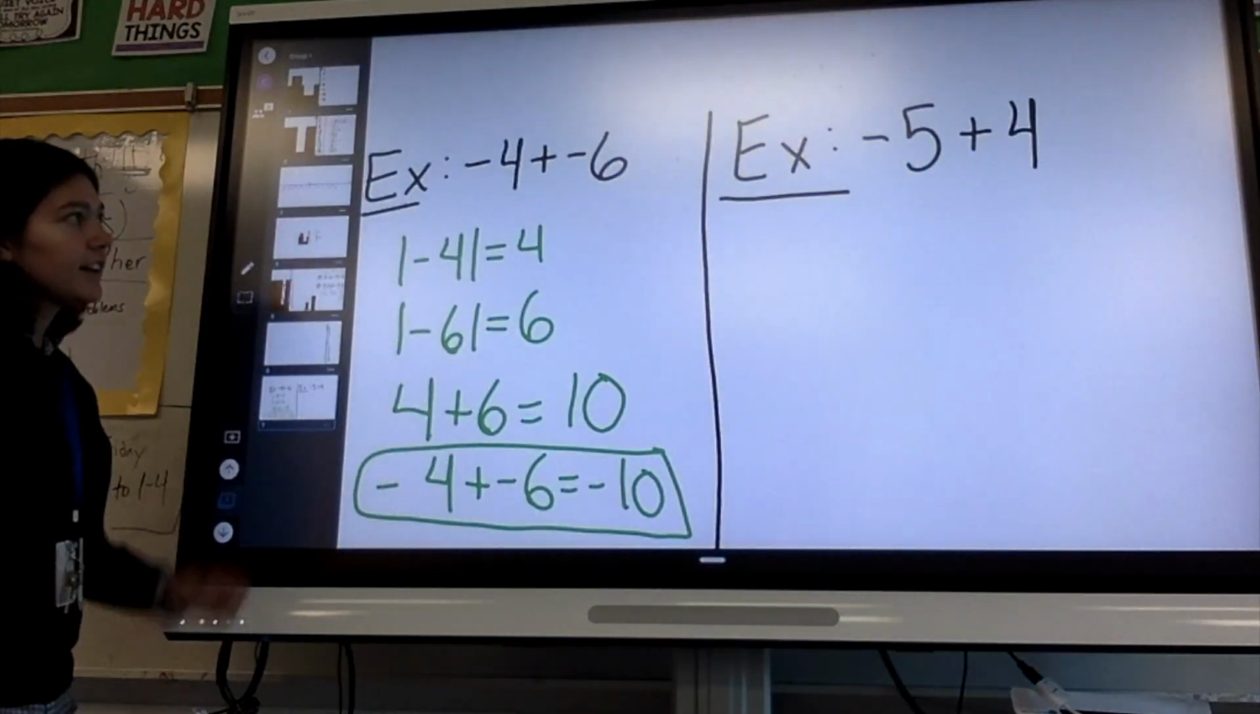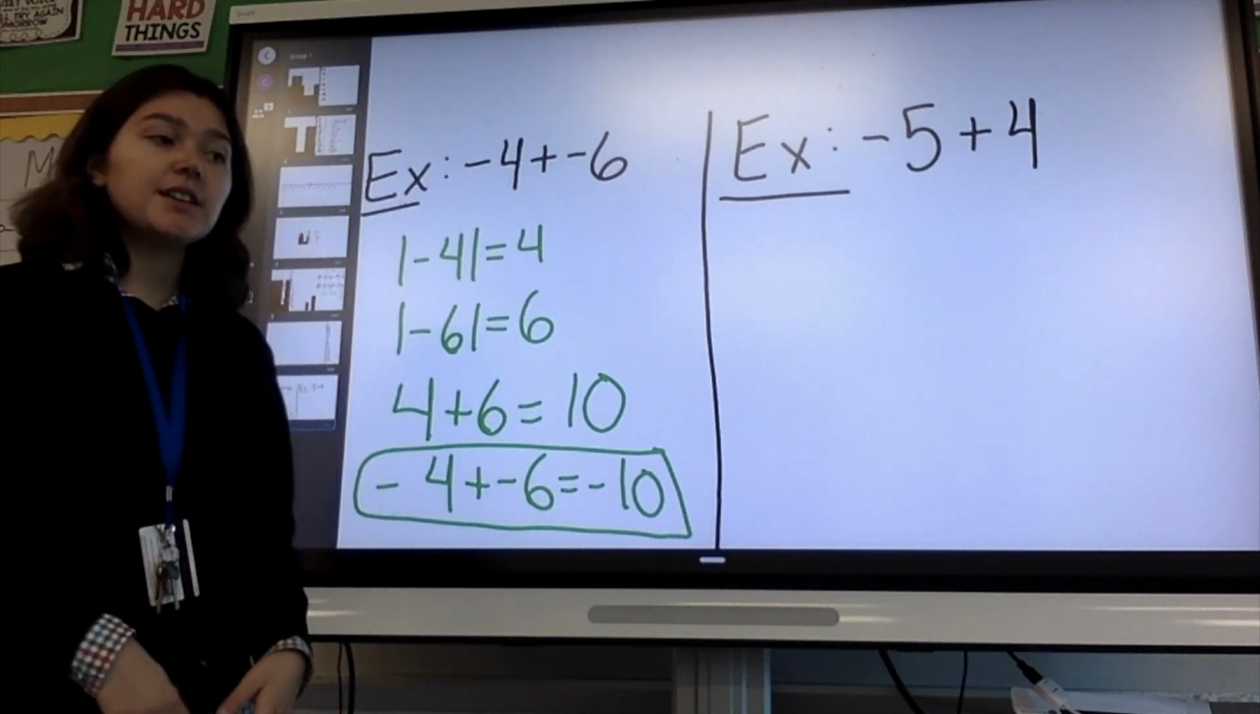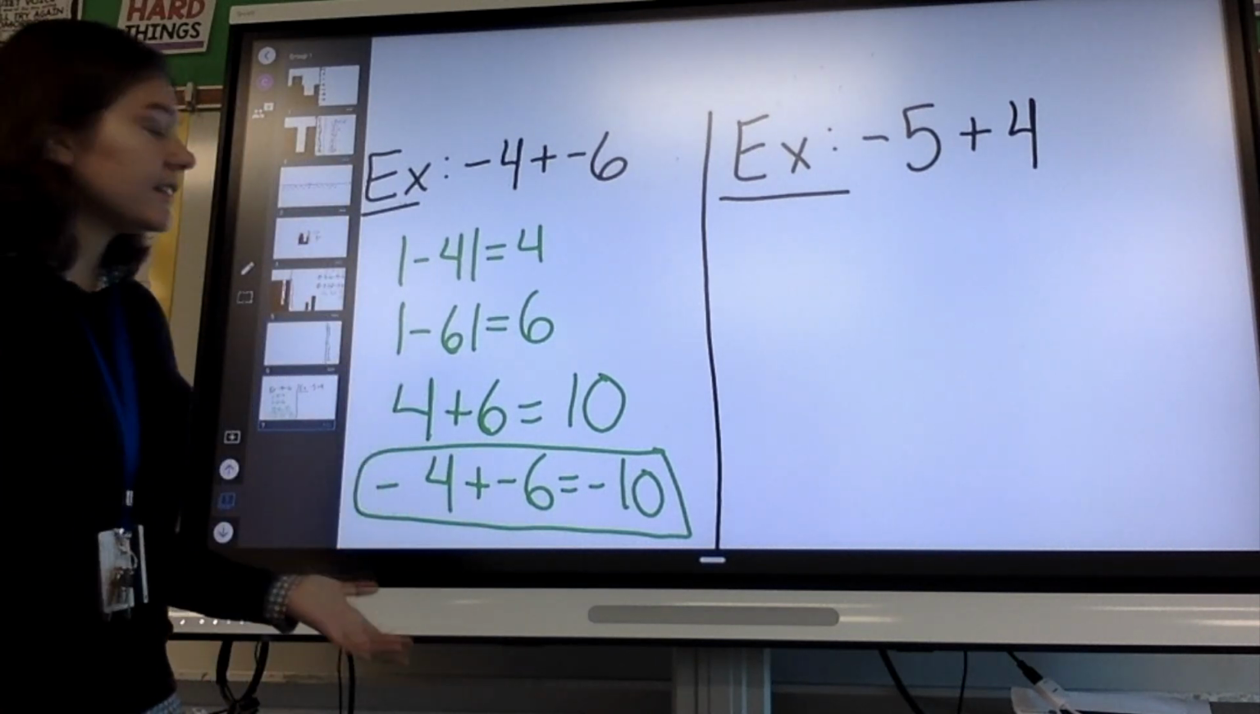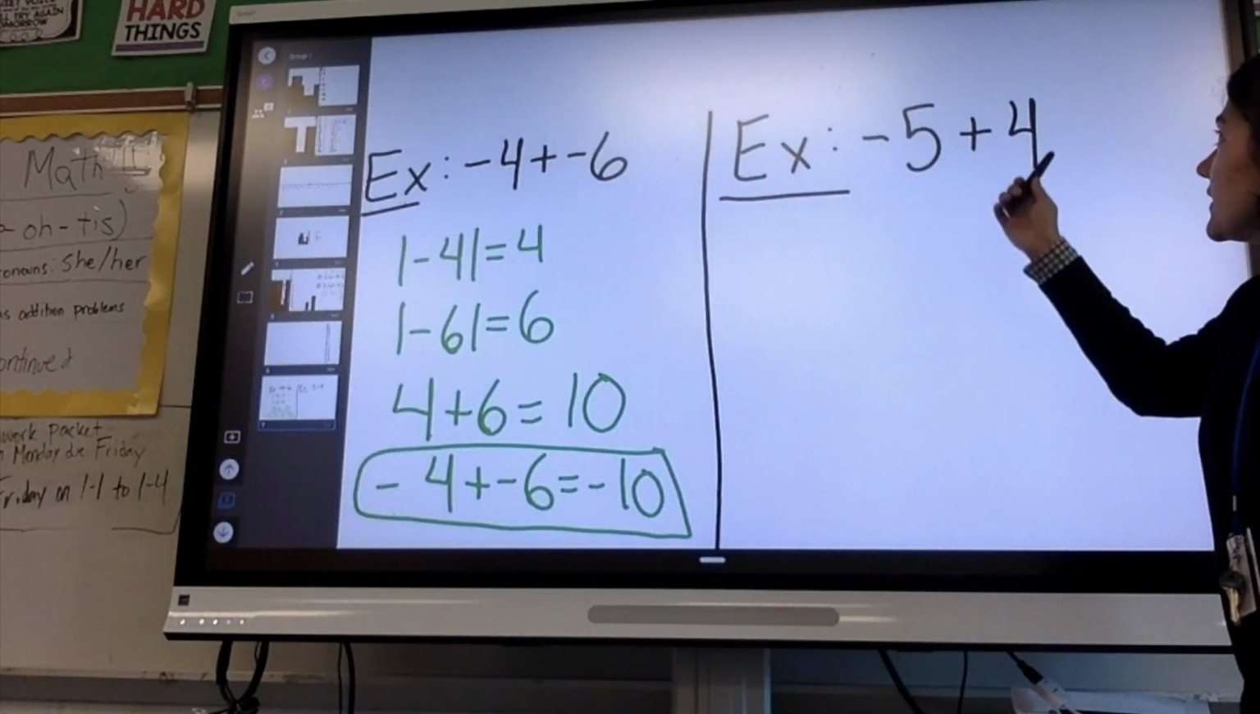Okay. So then, if we wanted to not use the visual model, which you don't need to, but it's good to be getting towards this, we see that we have a positive and a negative.